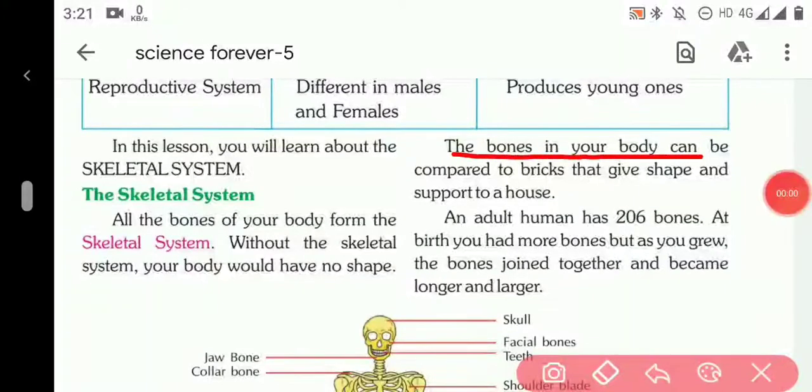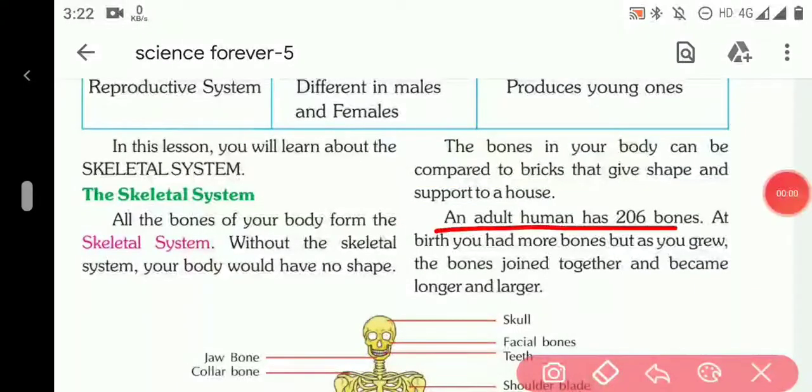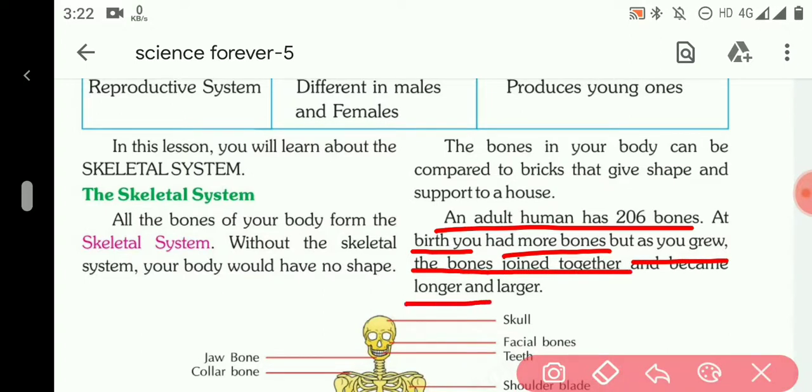The bones in your body can be compared to bricks that give shape and support to a house. As a brick gives shape and support to a house, in the same manner, the bones give shape and structure to our body. An adult human has 206 bones. At the time of birth, you had more than 206 bones. But as you grew up, these bones joined together and became longer and larger.